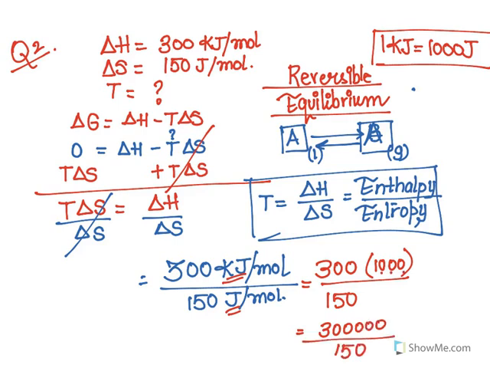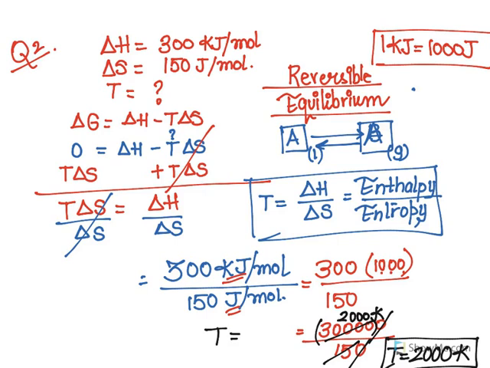Divided by 150. Now I can get rid of the zeros. And 15 times what is 30? 15 times 2 is 30. So I'll have 2 and then I'll have 3 zeros next to it. So I can say that the temperature of the system is going to be 2000 Kelvin.